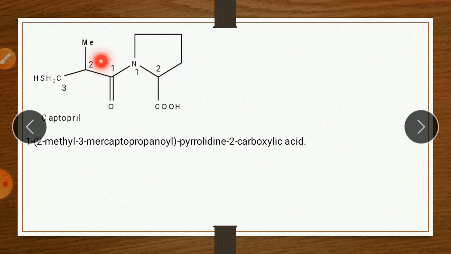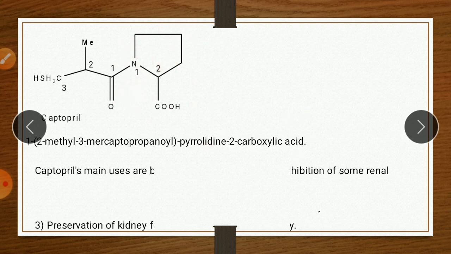So on second position, methyl group is attached. On third position, there is a mercapto group attached, SH. So 3-mercapto propanoyl; propanoyl means 3 carbon with ketonic group, therefore propanoyl. Pyrrolidine ring, this is pyrrolidine ring. On second position, carboxylic acid, 2-carboxylic acid. Uses: